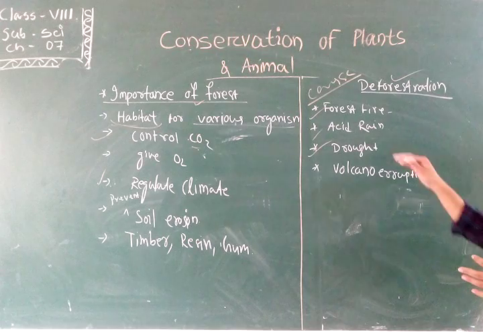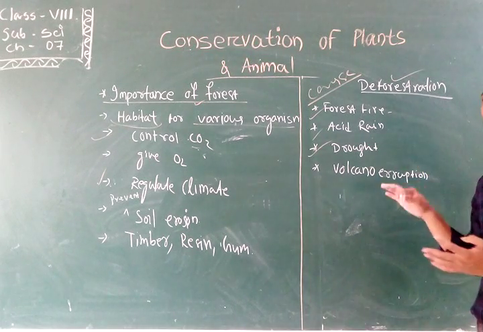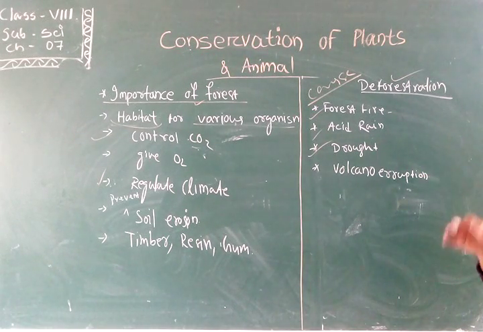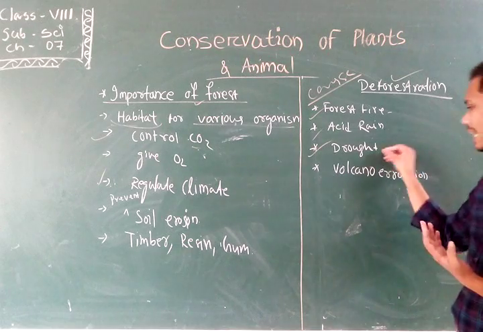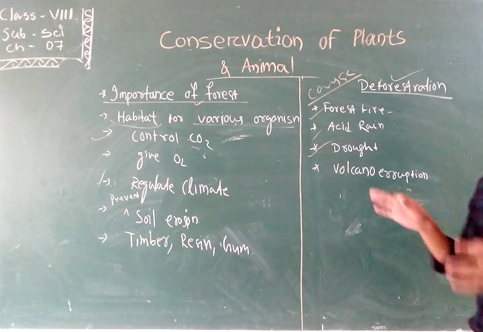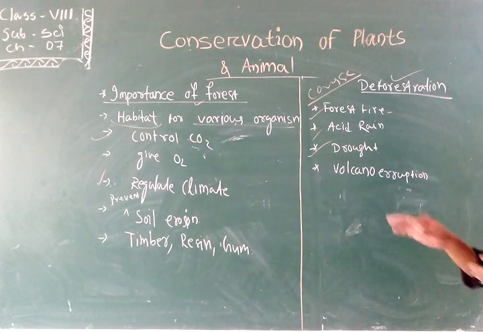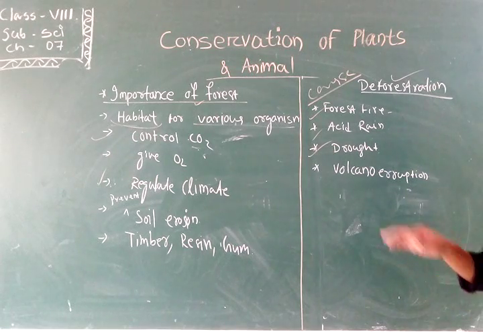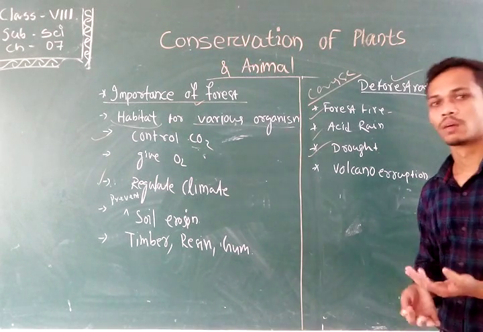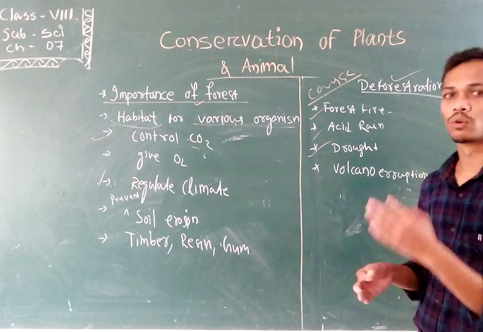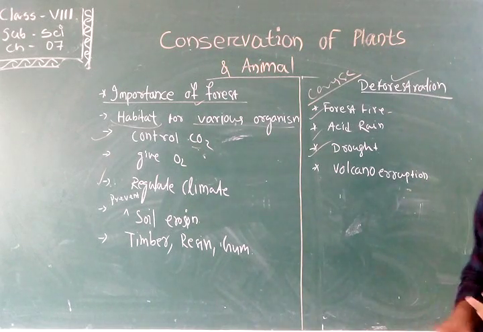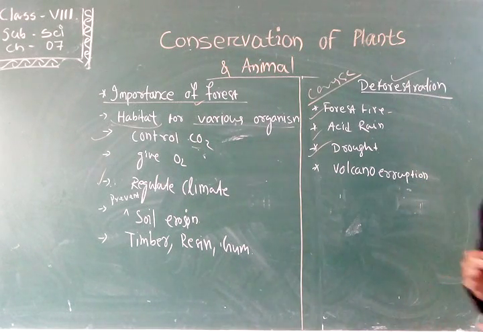Drought is a natural disaster that occurs due to little or no rainfall in a certain region. In that region the drought will occur, and due to the shortage of water, the plants will die. As a result, deforestation will occur.